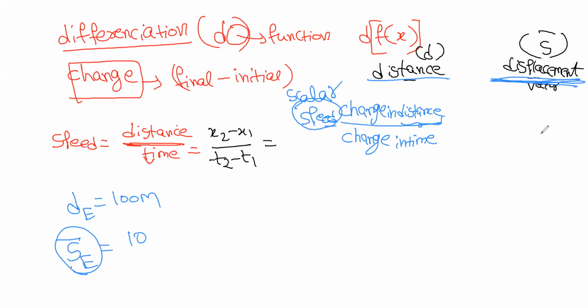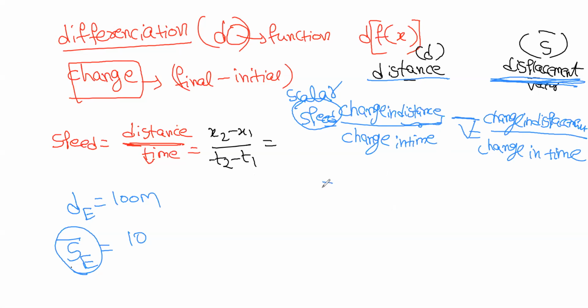Now the displacement vector. Change in displacement upon change in time. These all are formulas you won't understand until we do a problem. When we do problems, then you'll be all clear. So this is change in time. This is called velocity. Velocity is represented by v bar on top of it.